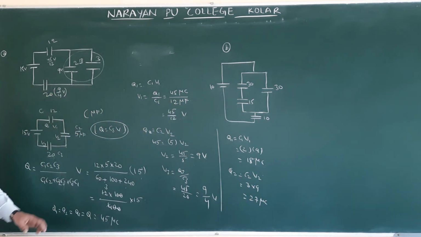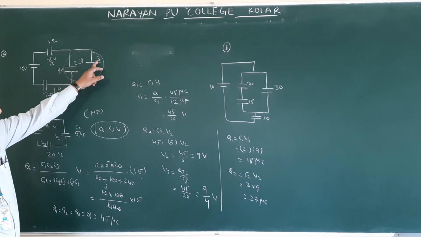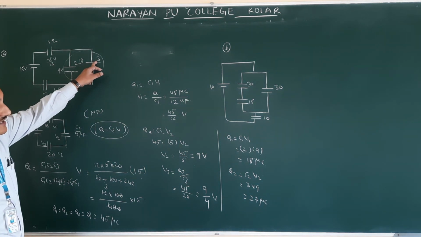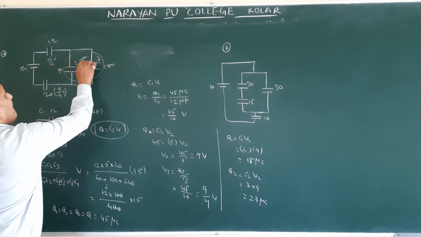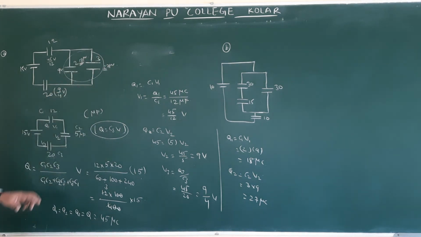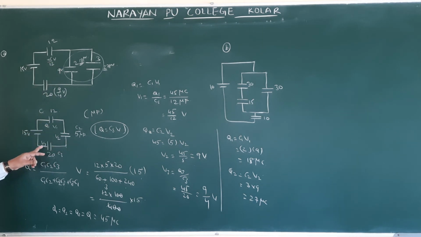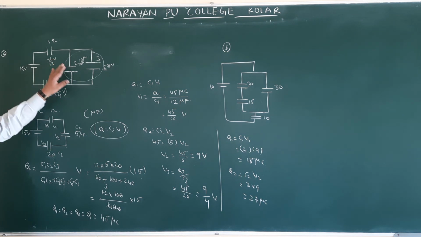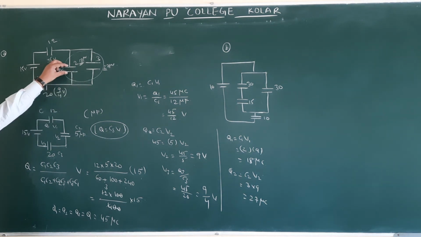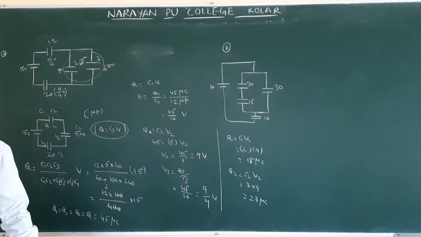So charge on 2 microfarad is 18 microcoulomb. Charge on 3 microfarad is 27 microcoulomb. Understood? First we found the resultant charge. What is the total charge flowing? Later we found the potential across this, potential is same because these two are connected in parallel. Again we found C1 V1, C2 V2. So this is simple. See the next one.